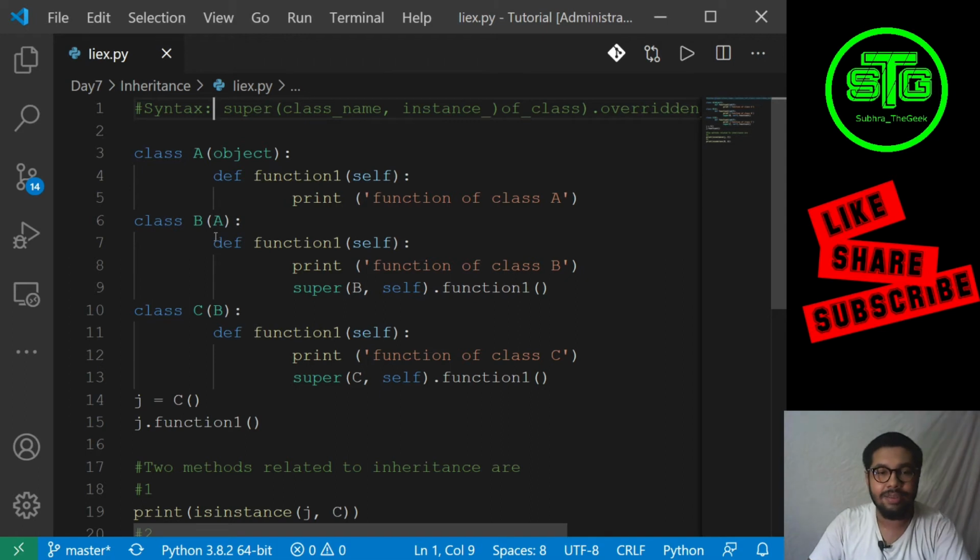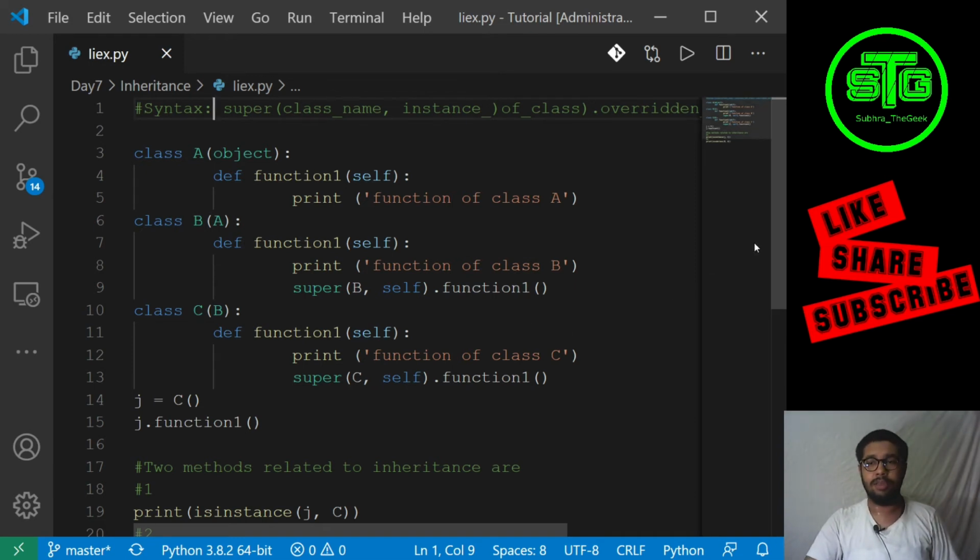Now this class, when I am creating an object, this will have an object of A, and when I am calling the object with the class object, it will directly refer to the class object of the previous class with the super. I just told you that super references the immediate parent class. So immediate parent class of which class? B, and which object? Self object. Immediate parent class of B and self object will be A. It will call the A's function 1.